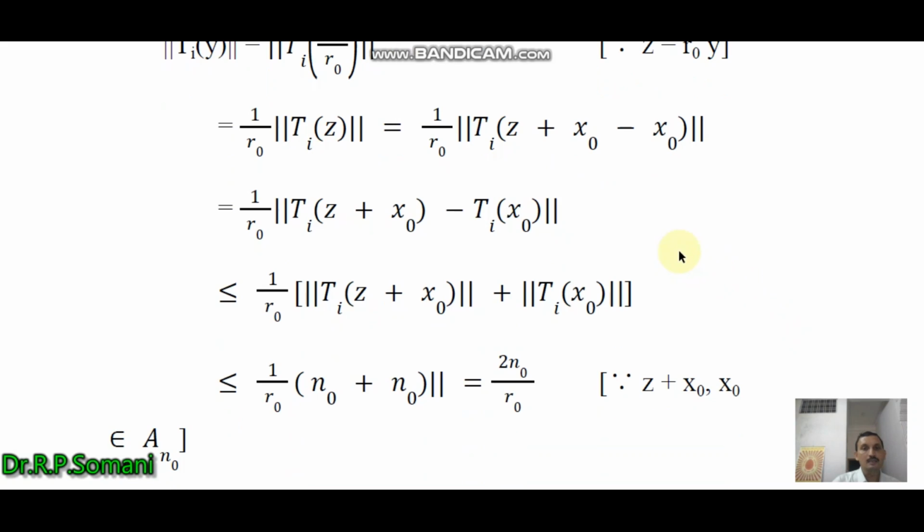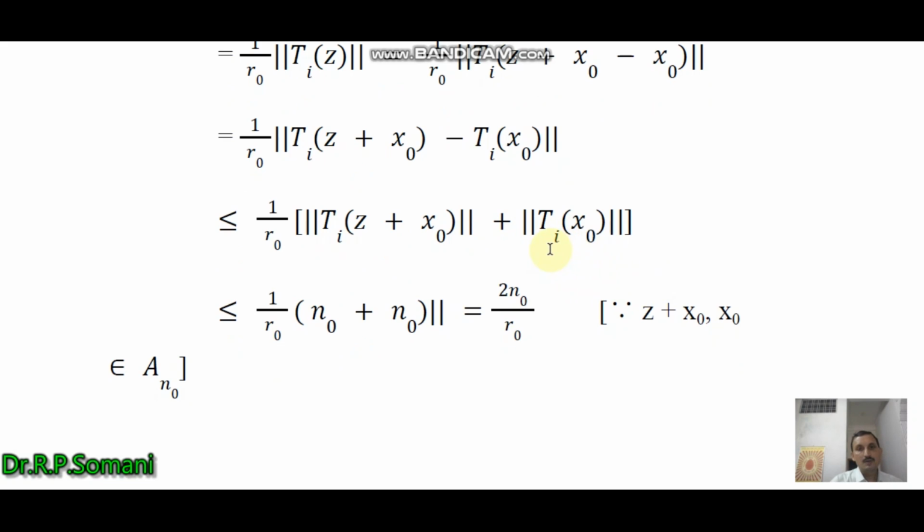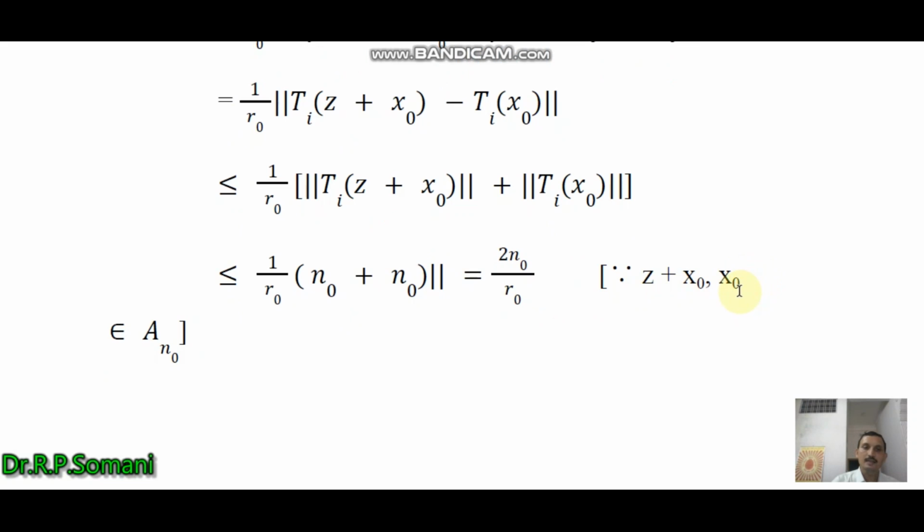Now again applying the property of the norm, this is less than or equal to 1 by r0 times norm of Ti(z plus x0) plus norm of Ti x0. Because z plus x0 and x0 belong to An0, we can write this as 1 by r0 times n0 plus n0, equal to 2n0 upon r0.